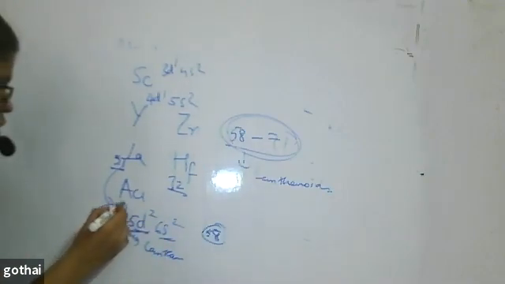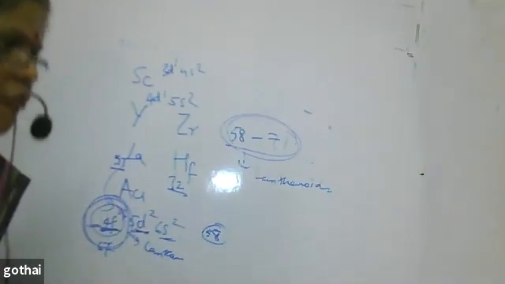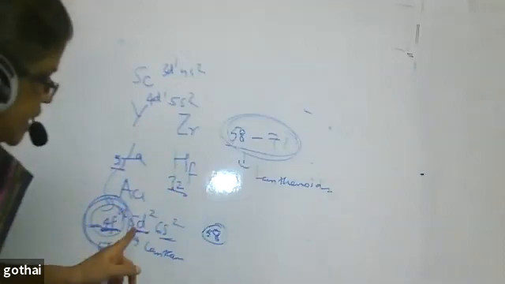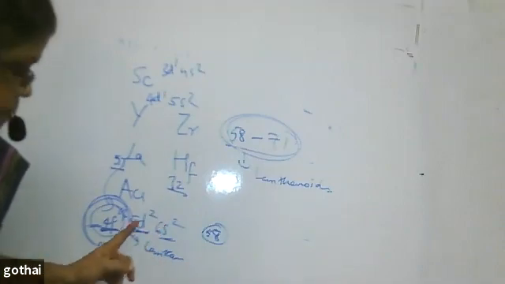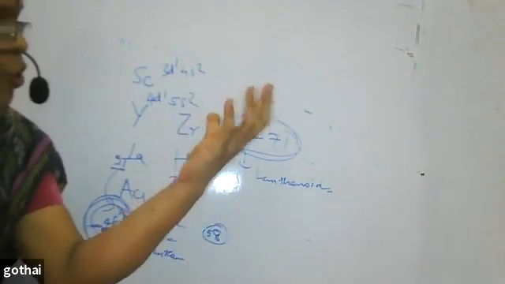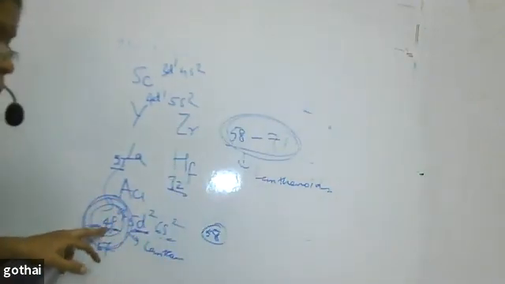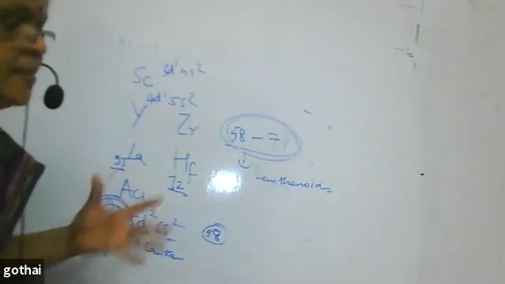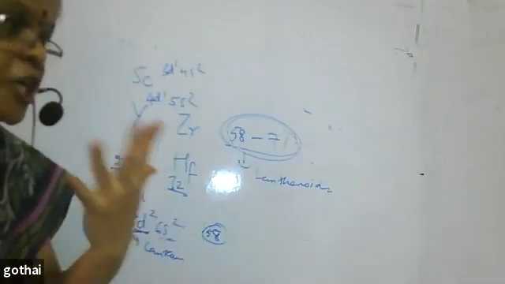Understand? So when the f orbital is completely filled, what happens? Effective nuclear charge increases because the number of electrons increases. So the nucleus pulls the electrons towards the nucleus. But which orbital is completely filled? The f orbital is completely filled. F has poor shielding. It doesn't shield the nucleus.